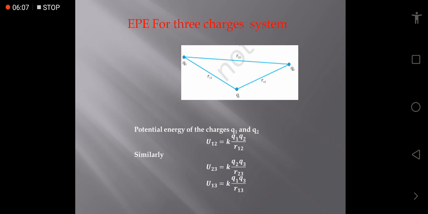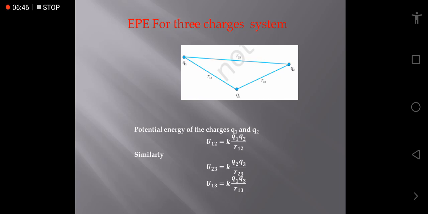Similarly, we can calculate for a three charges system. Here the charges are Q1, Q2, Q3. The distance between Q1 and Q3 is R13, between Q1 and Q2 is R12, and between Q2 and Q3 is R23. So here is the three charges system. In the previous article we have learned the two charges system. Here the two-charge combinations are three, so the total potential energy will be calculated on the basis of them.